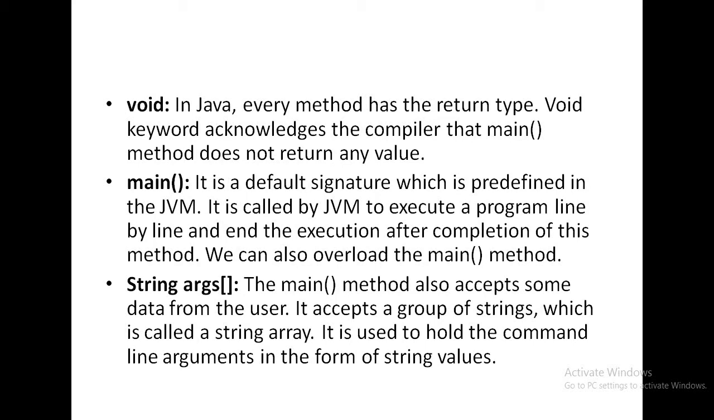We can also overload the main method. We will discuss what overloading is in the main method. Then String args. The main method also accepts some data from the user. It accepts a group of strings, which is called a string array. Always remember, the main method accepts a group of strings. So we always write the argument of main as String args. Args is just the name of the array. You can take any name instead of args. It is used to hold the command line arguments in the form of string values.